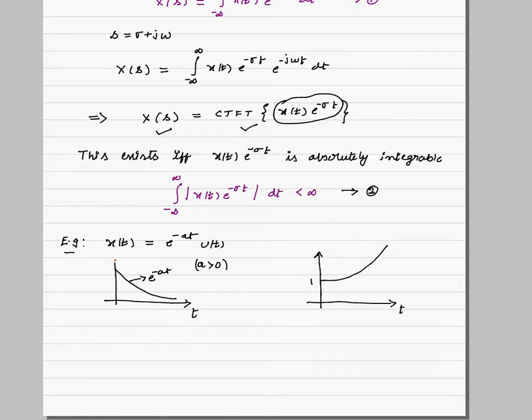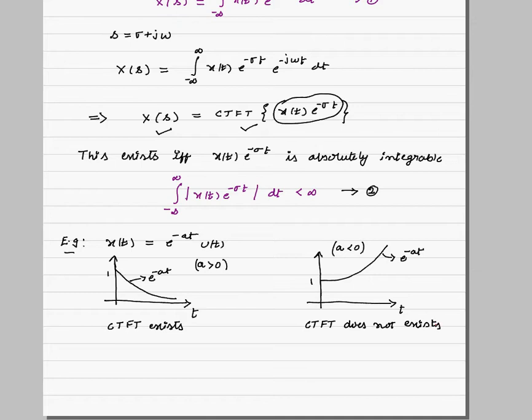So this is again e power minus at, but this is the case when a is less than 0. With a greater than 0, the signal will have a continuous time Fourier transform, whereas the other does not.